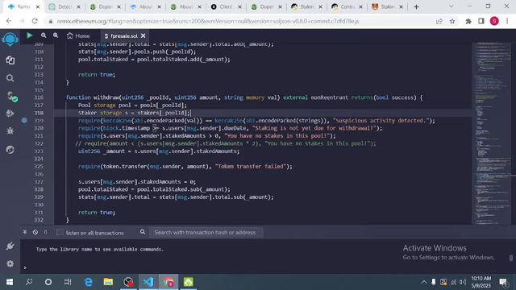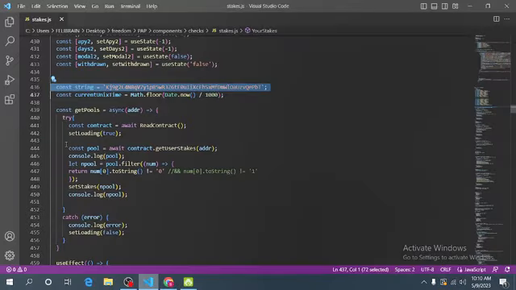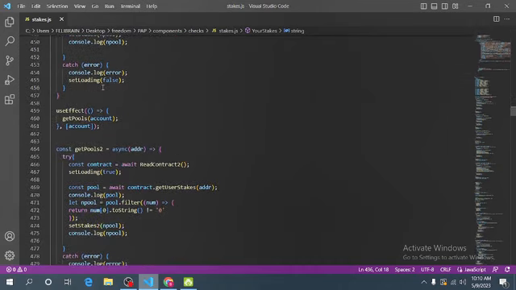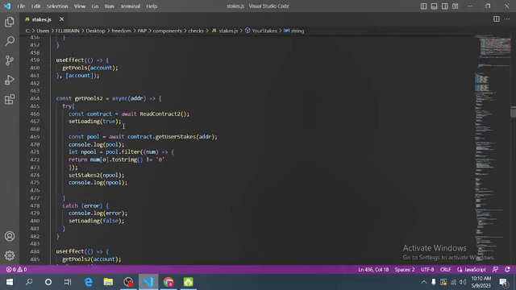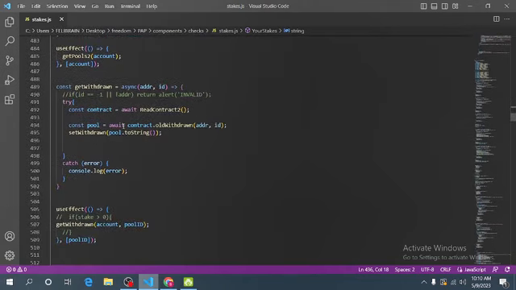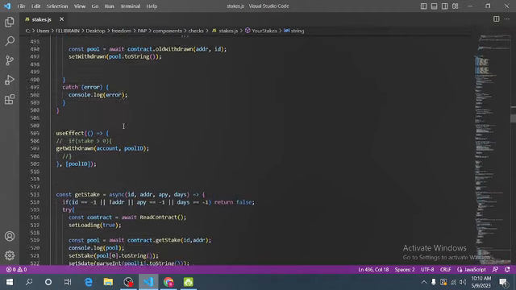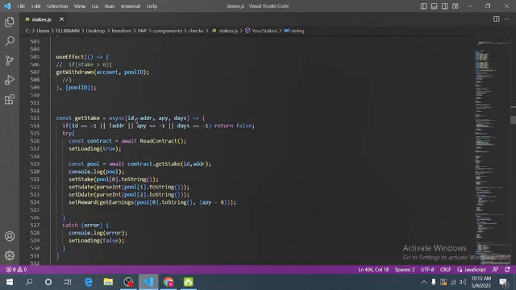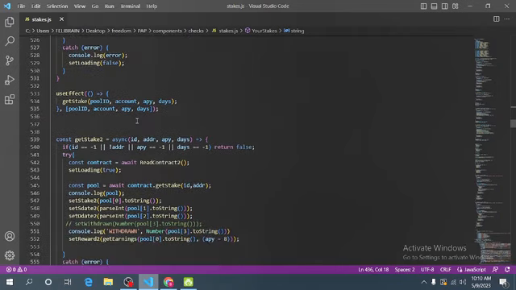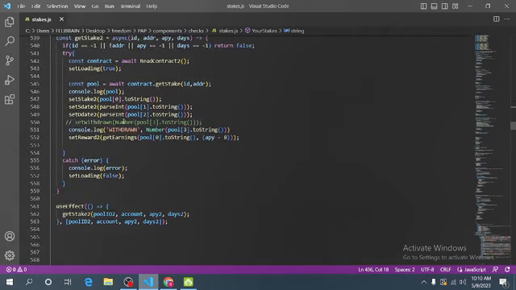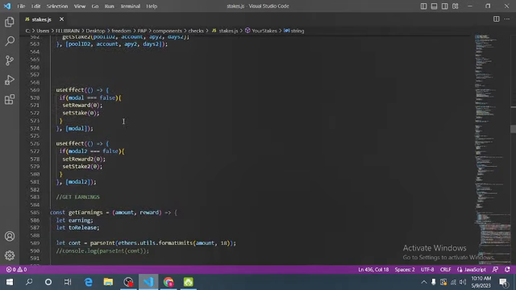So let's go back to our React app. This is our password. Like I said, we have it stored in our React app, and we also had it stored on the smart contract as a private variable. So now let's look at the onStake function on our React app. Let's see, get stake. No, this one, not this.